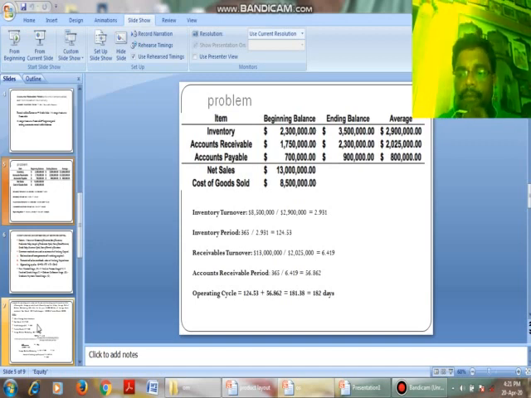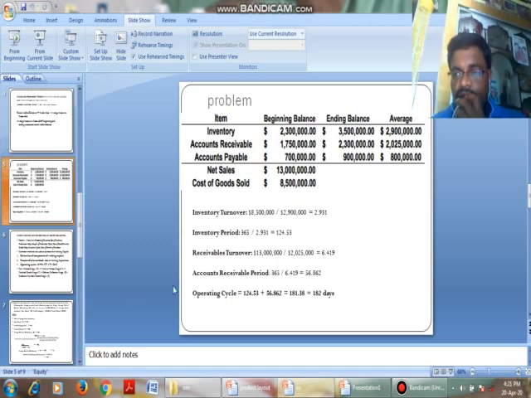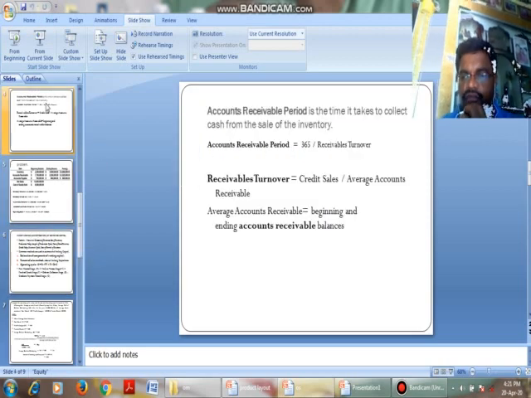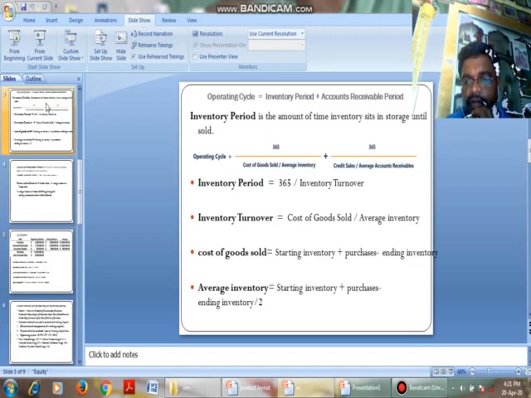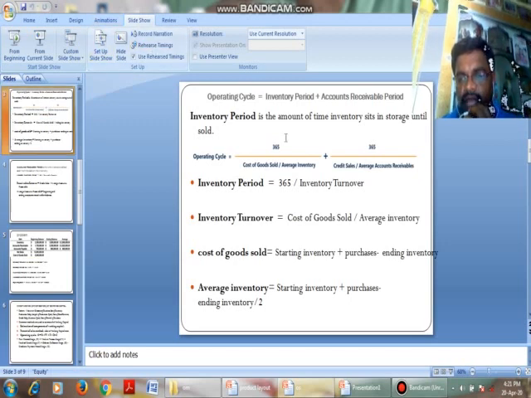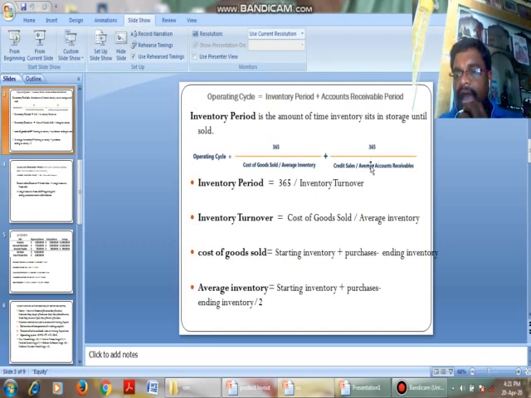See here, first we have to find out the inventory turnover. What is the formula for the operating cycle here? The operating cycle is 365 by (cost of goods sold by average inventory) plus 365 by (credit sales by average accounts receivable). Just remember the formula.